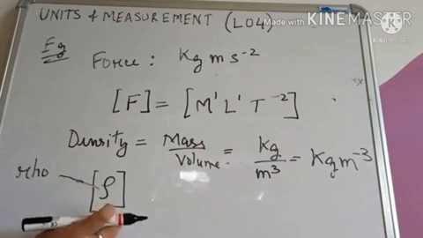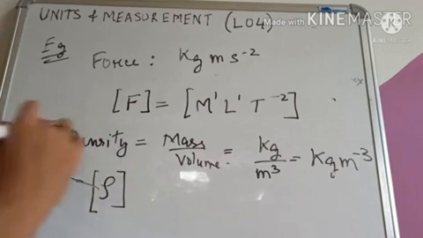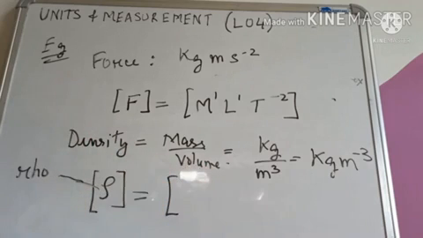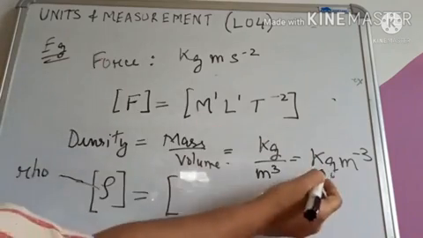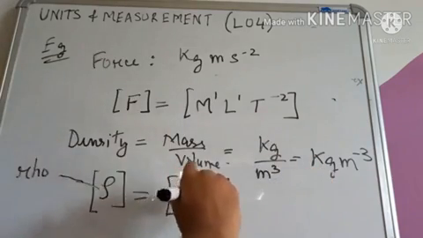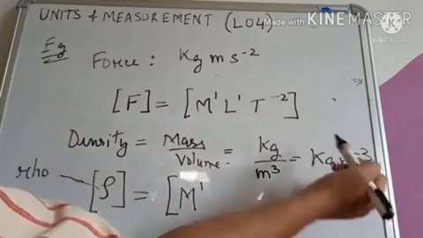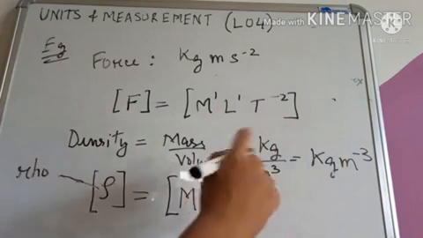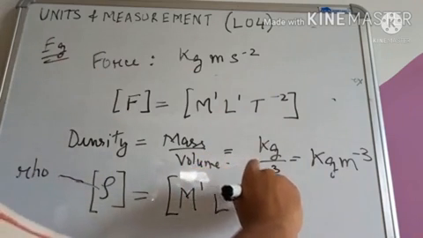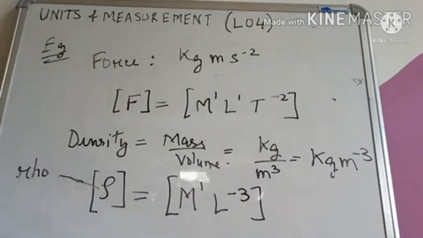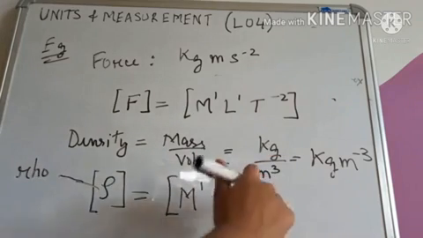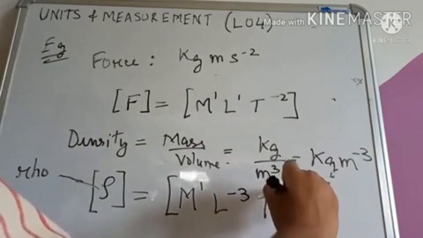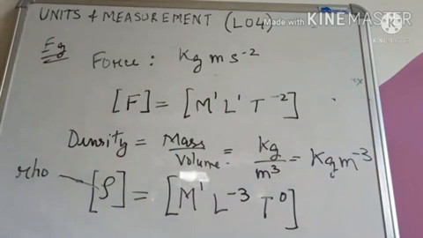So on the left hand side we have written the quantity, the physical quantity, density. On the right hand side we have to write the dimensional formula. So for kg, kg is a measure of mass, so we will write M to the power 1. Meter to the power minus 3. So meter is a measure of length, so we will write L to the power minus 3. That is the dimensional formula for density. Now since this formula does not contain time, the power of time T will be 0. So this is the dimensional equation of density.